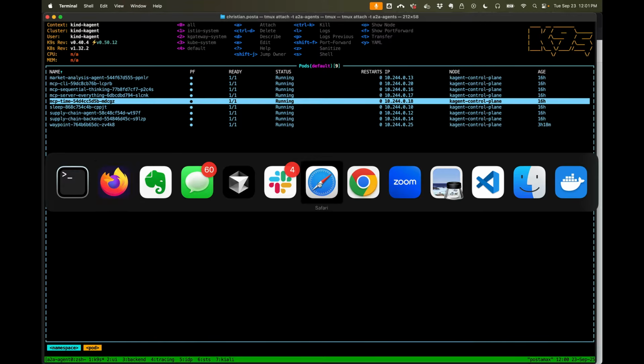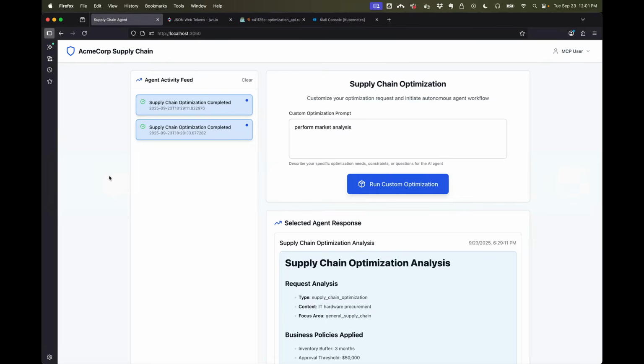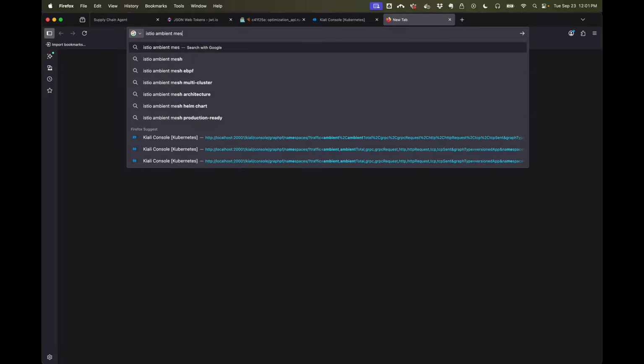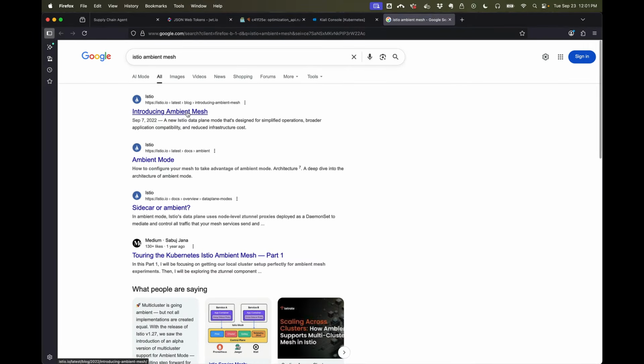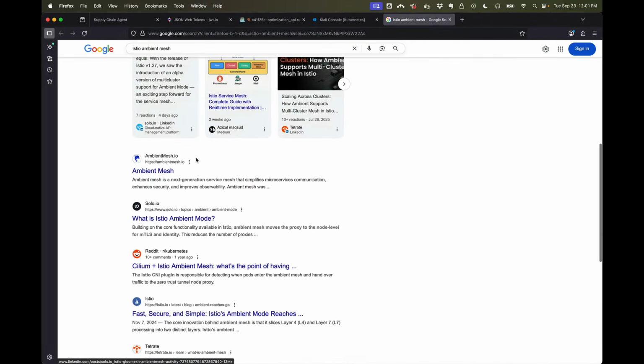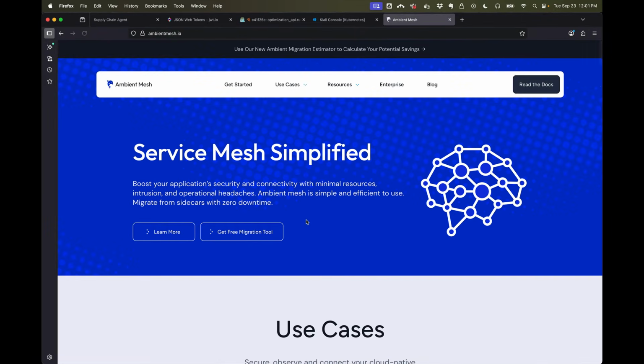So if we come over here, Istio Ambient Mesh. Basically, Istio Ambient Mesh is a substrate part of the puzzle here that focuses only on issuing identity to workloads. And it issues identity by attesting those workloads and giving them a SPIFFE credential.